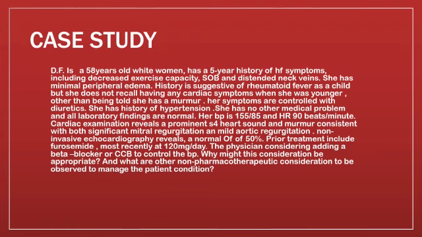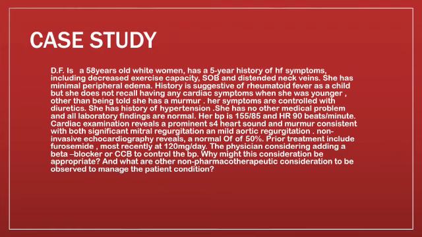She has a history of hypertension also, and she has no other medical problem, and her laboratory findings are normal. Her BP at that time is 155 over 85, and the heart rate is 90 beats per minute. Her cardiac examination revealed a prominent S4 heart sound and a murmur consistent with both significant mitral regurgitation and aortic regurgitation. Non-invasive echocardiography reveals a normal EF, ejection fraction, of 50%.